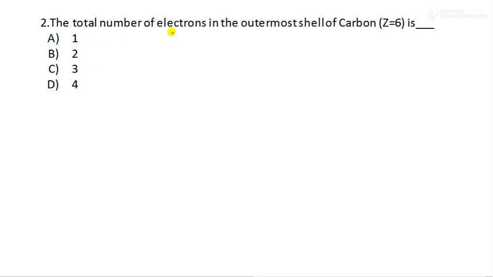The total number of electrons in the outermost shell of carbon, Z is equal to 6. This represents the atomic number, which is 6. So you all know that if you write the electronic configuration, 1s2, 2s2, 2p2. This is the first shell, this is the second and outermost shell.